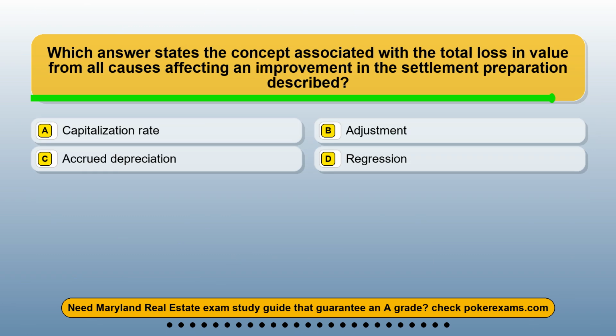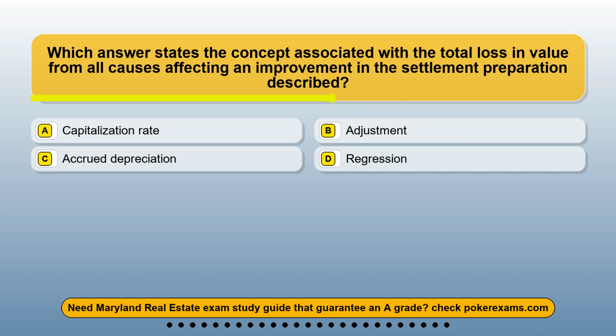Question 5. Which answer states the concept associated with the total loss in value from all causes affecting an improvement in the settlement preparation described? Option A, capitalization rate. Option B, adjustment. Option C, accrued depreciation. Option D, regression.